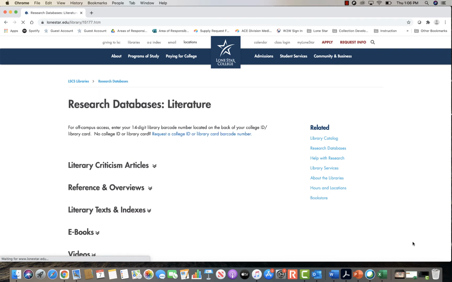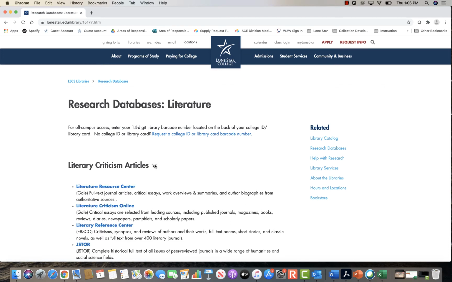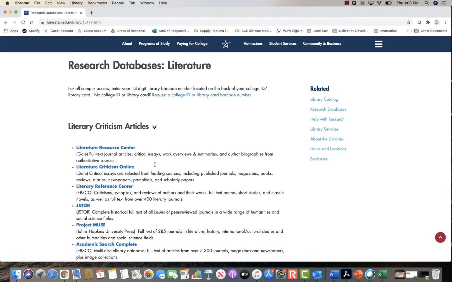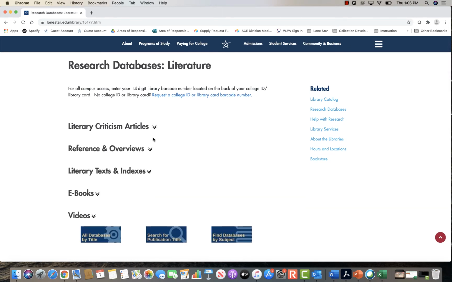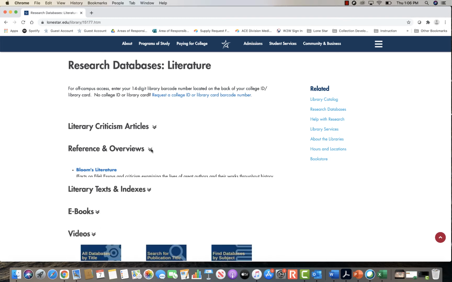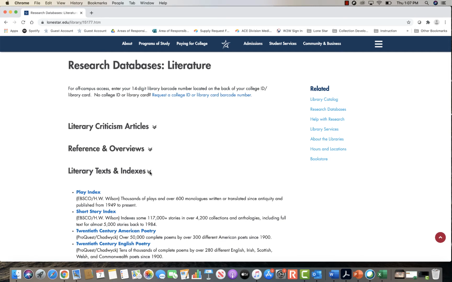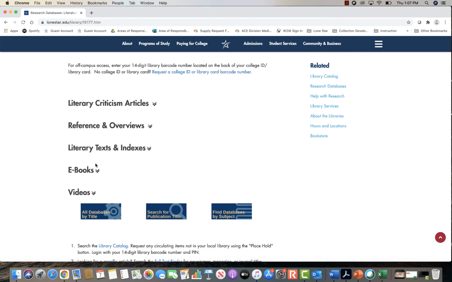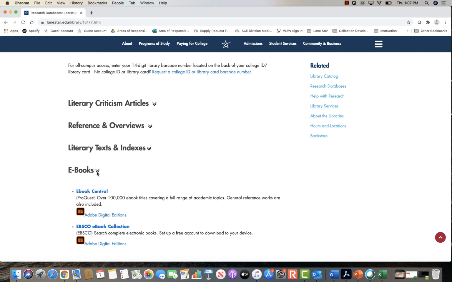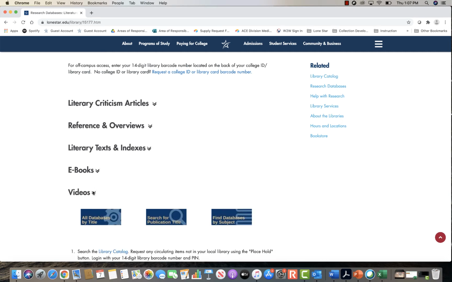So on the literature page, you can see that we have further separated the databases by the type. If you're looking for literary criticism articles, you can click on the drop-down arrow and we have a list of recommended databases. Or if you're looking for reference and overviews, or literary texts and indexes. We also have a link here for our ebook databases and videos.